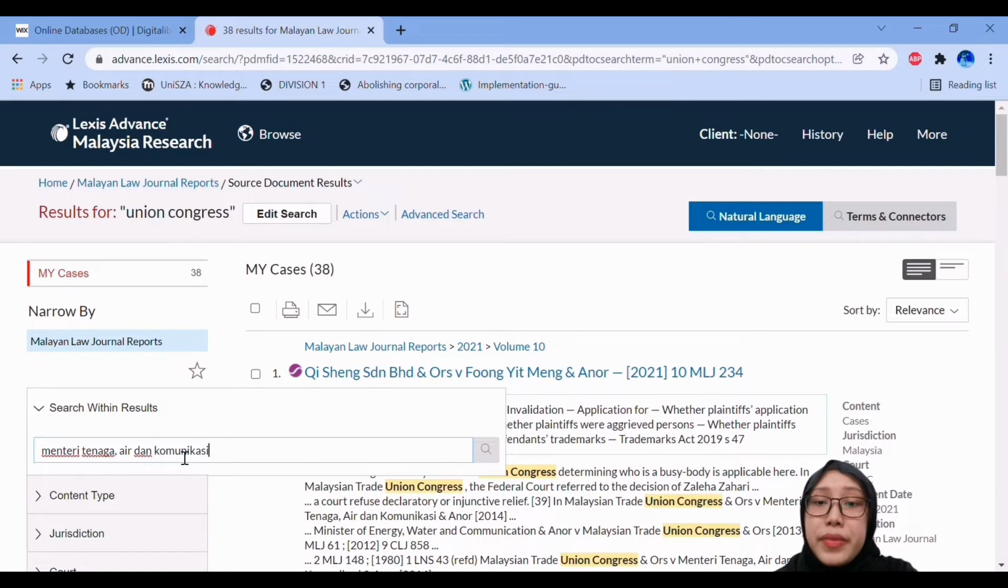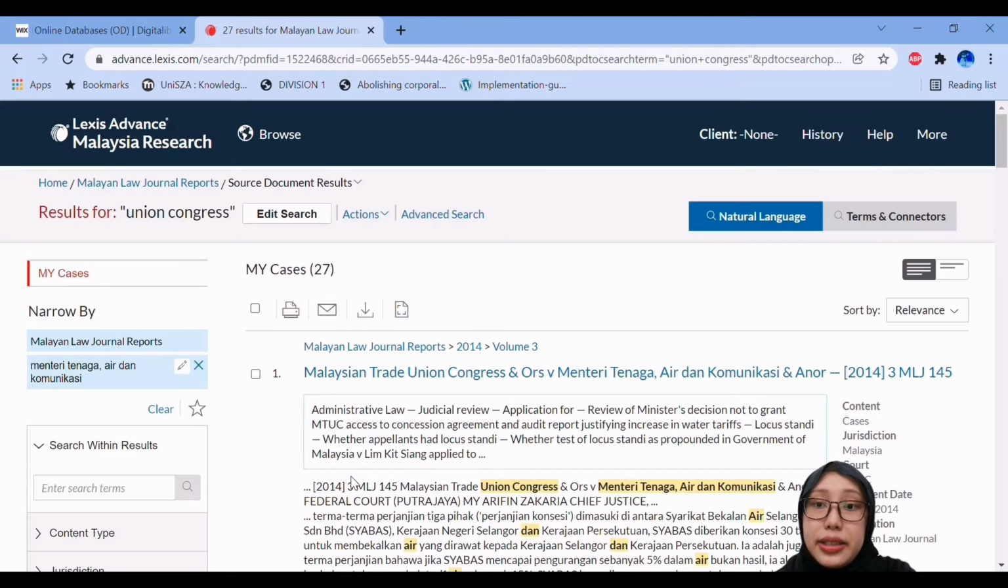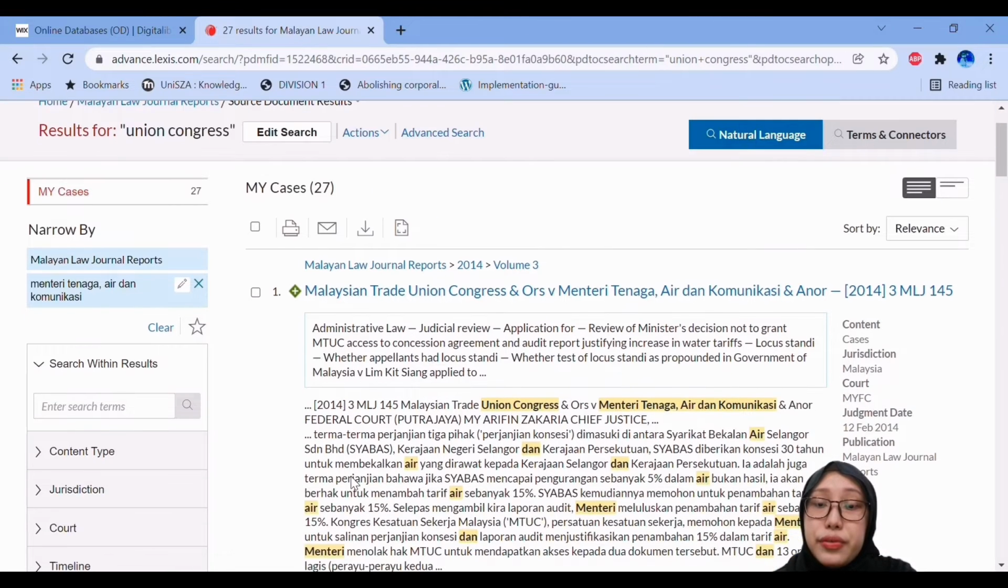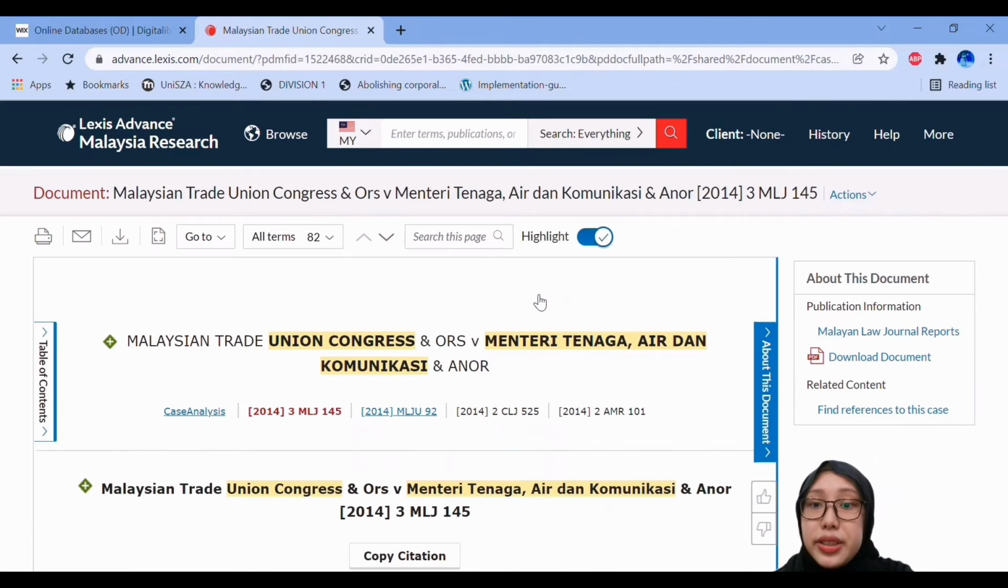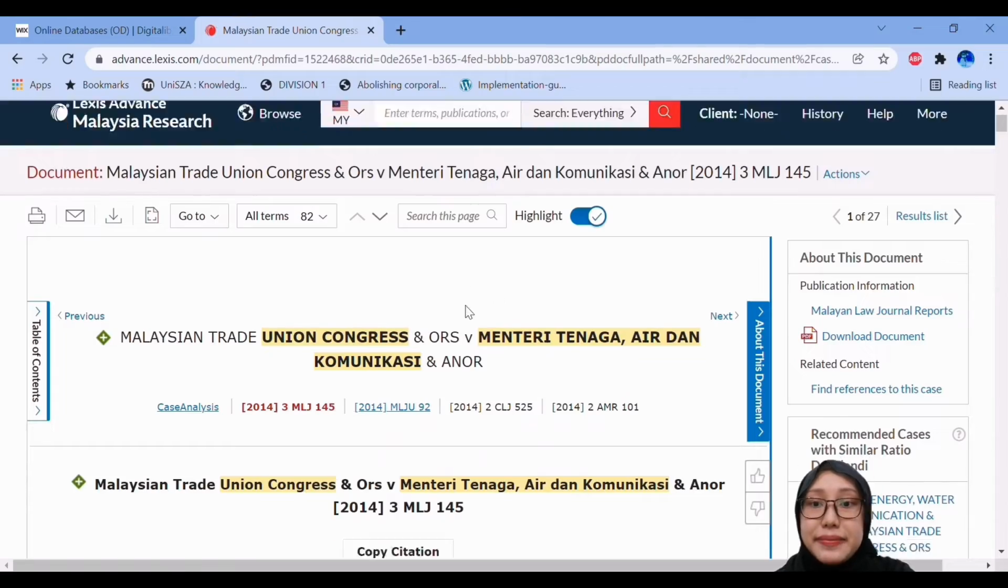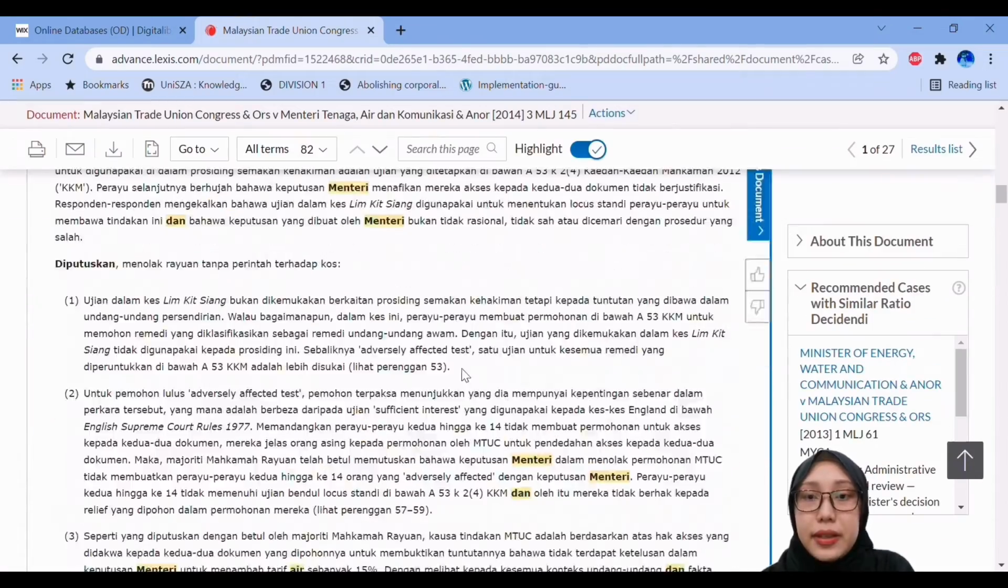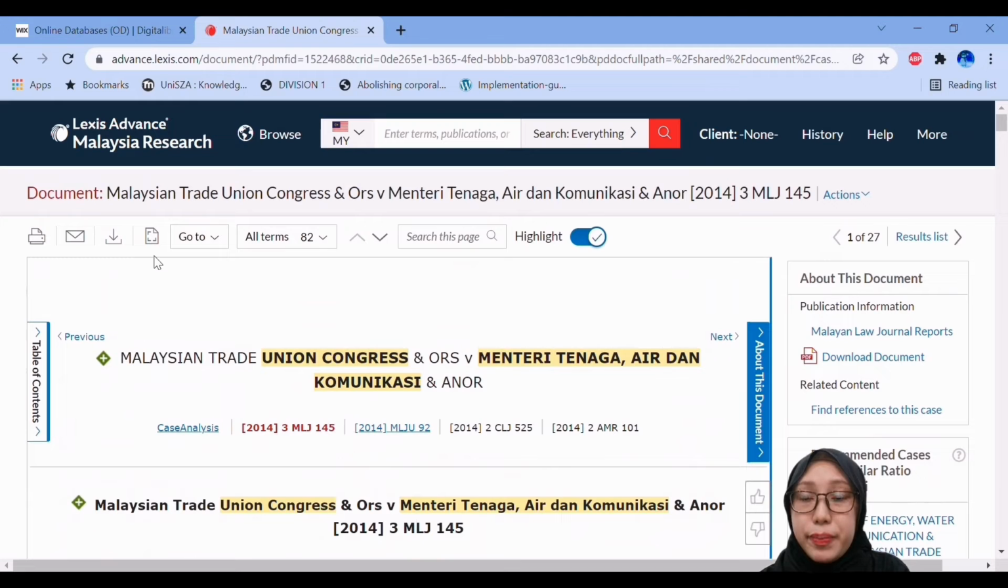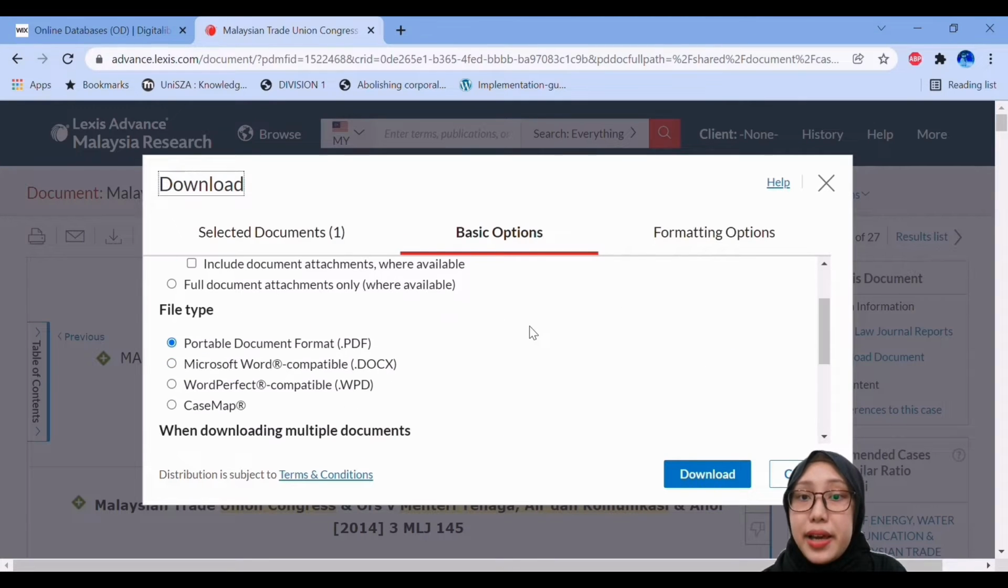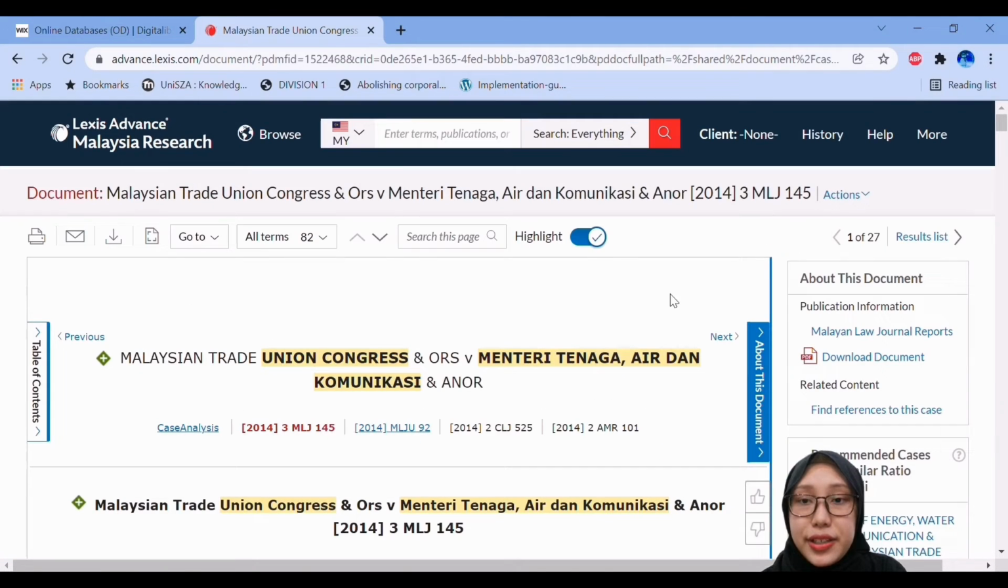So for example, if you remember the other party name, we enter the keyword and click search. So from the 38 cases just now, we've narrowed down to 27 cases that contain both the keywords Union Congress and also Menteri Tenaga, Air dan Komunikasi. Finally, if you want to access the full report offline, you can just download it with the download button at the top left, and it also provides types of file that you can choose.